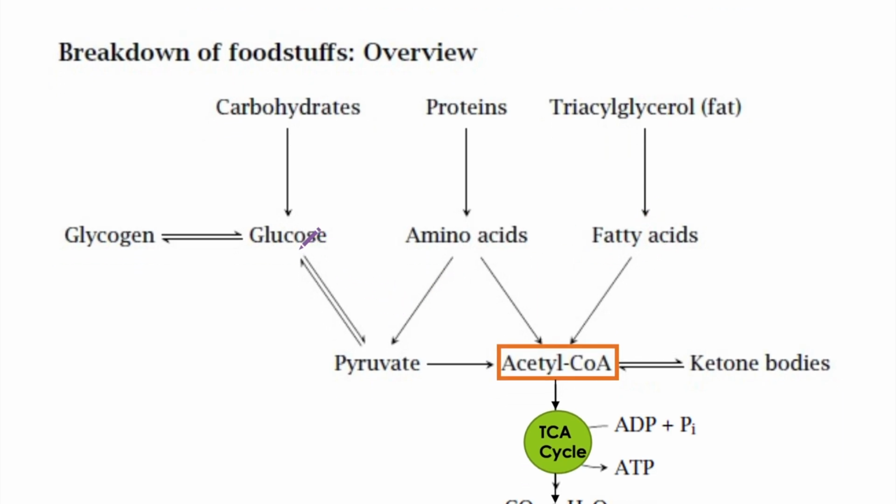So this glucose, after glycolysis, will produce pyruvate. This pyruvate will produce acetyl-CoA. And amino acid can either directly produce acetyl-CoA, or can be converted to pyruvate, then pyruvate to acetyl-CoA. And fatty acid directly produces acetyl-CoA. So this acetyl-CoA is a major fuel that can enter into the TCA cycle to produce carbon dioxide and water and energy. And sometimes the TCA cycle is involved in the production of ketone bodies. Okay.